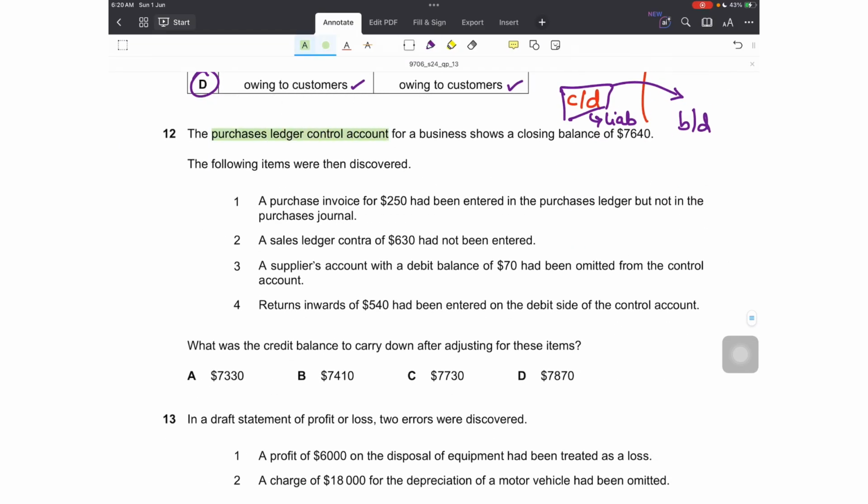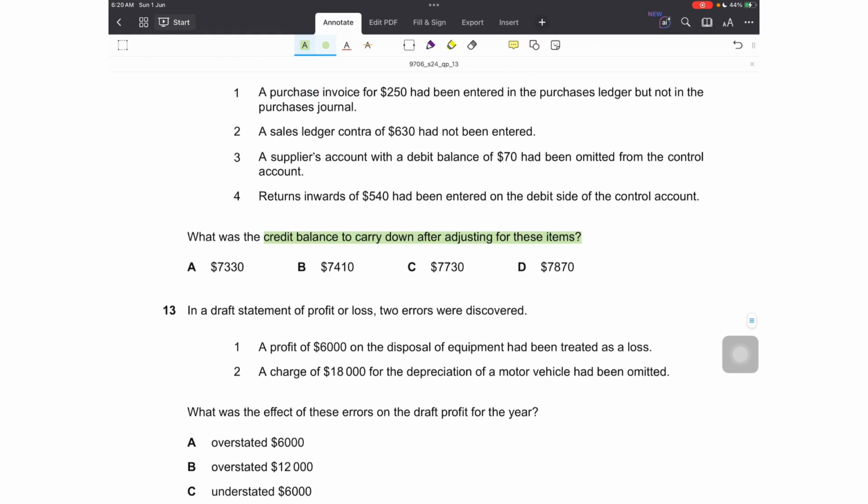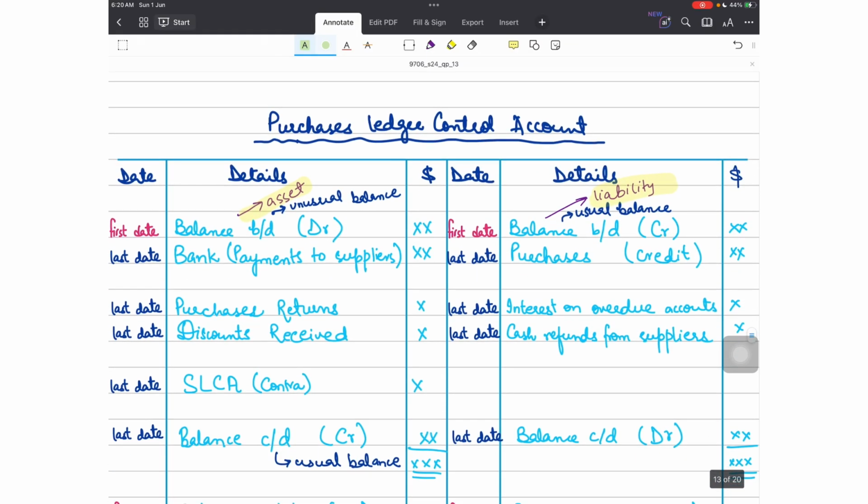Number 12. The PLCA, Purchase Ledger Control Account for a business, shows a closing balance of 7640. The following items were then discovered. There are 4 items. The question is, what was the credit balance to carry down after adjusting for these items? So for the PLCA, let's have a look at the format first.